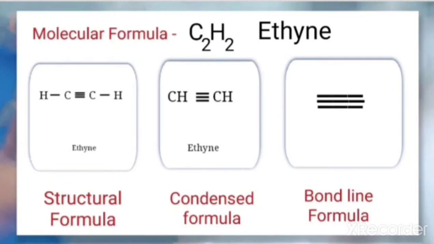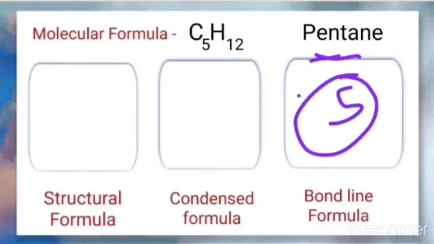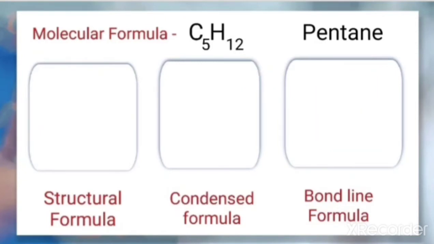Now let us take a more complicated example like pentane. Pentane is also an example of an alkane. The word pent relates to the number 5, that is 5 carbons. So when we apply the formula, the molecular formula will be C5H12. Now how do we represent the structural formula for this one?